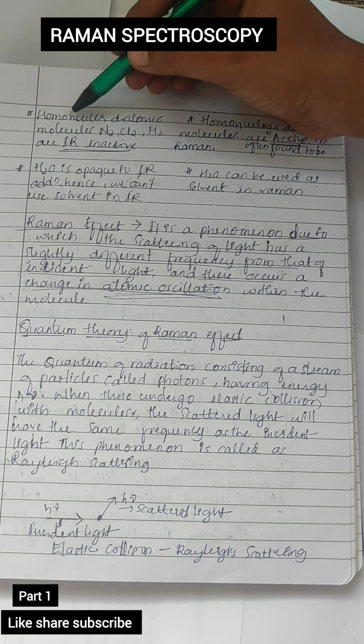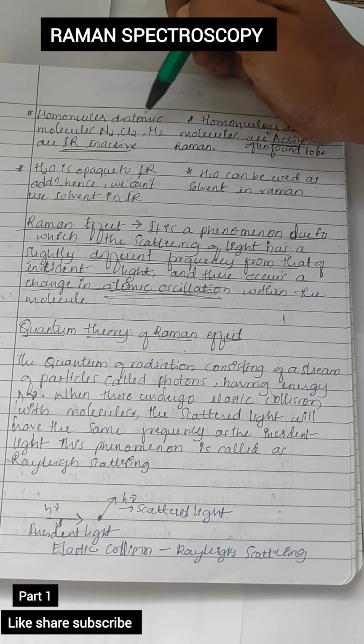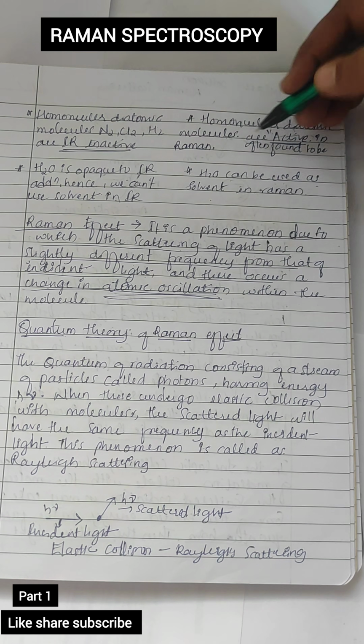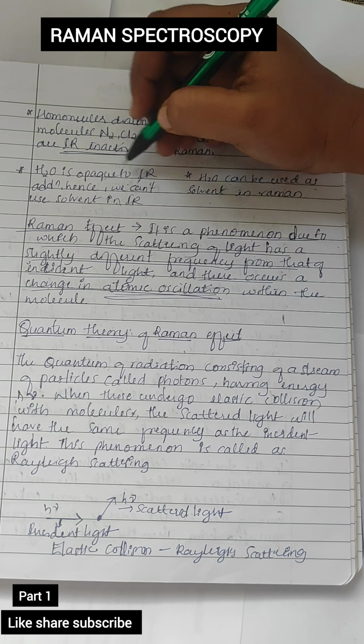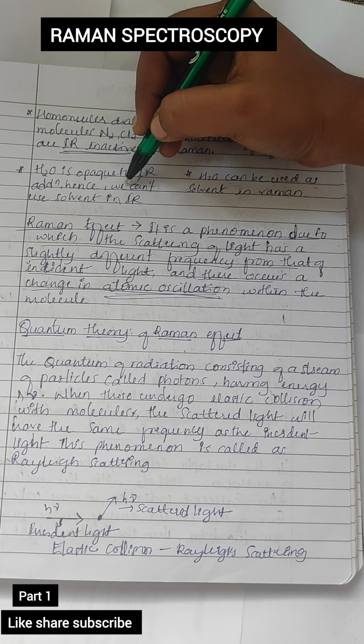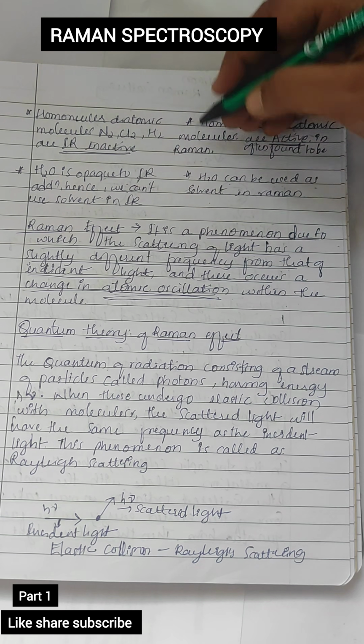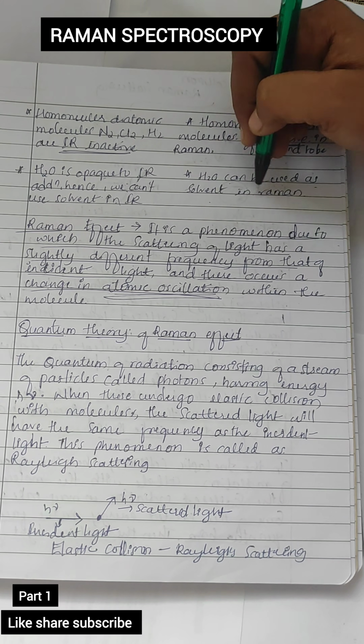In IR spectroscopy, the homonuclear diatomic molecules such as N2, Cl2, H2 are IR inactive, but in Raman they are active, and H2O is opaque to IR radiation. Hence, we cannot use it as a solvent in IR, but H2O can be used as a solvent in Raman.